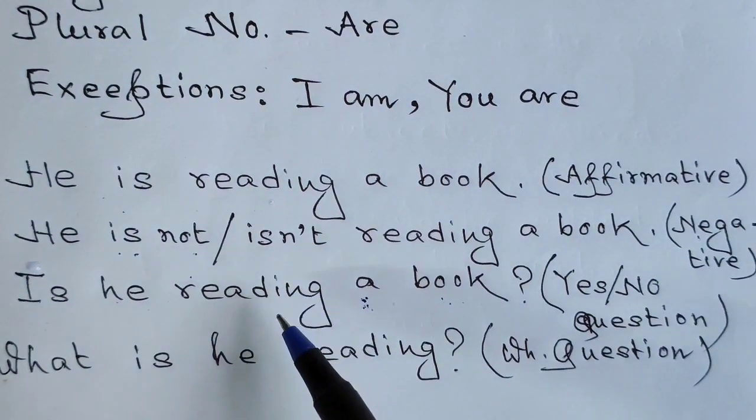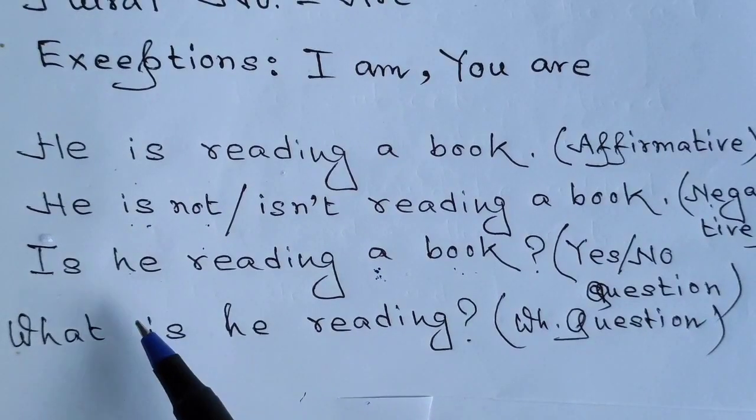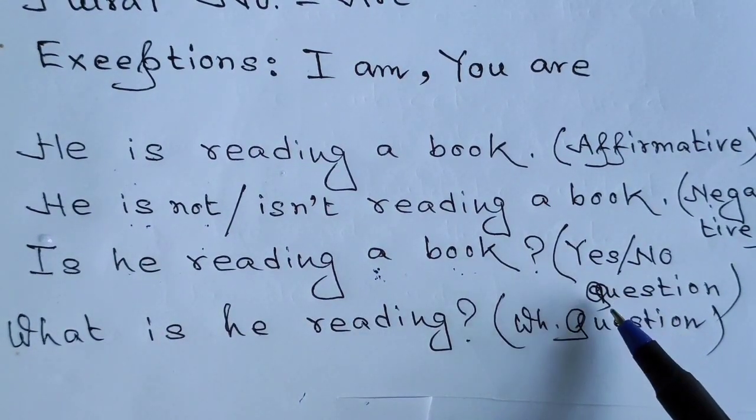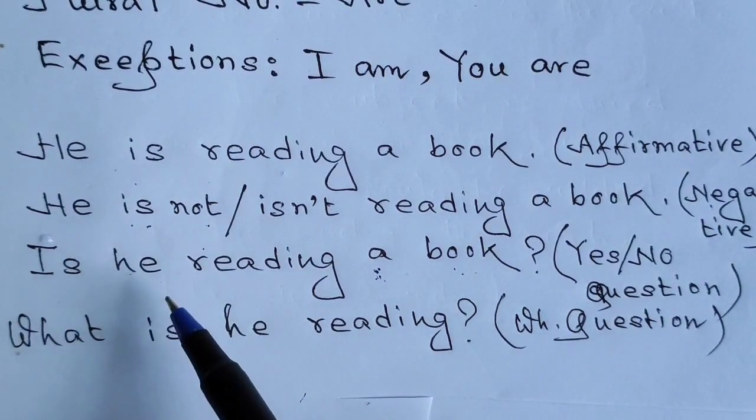Well, now we are going to look at the next sentence written over here. Is he reading a book? That is a yes no question. A yes no question is a question that could be answered either with yes or with no. Now look at the form.